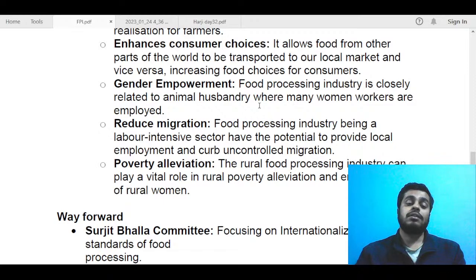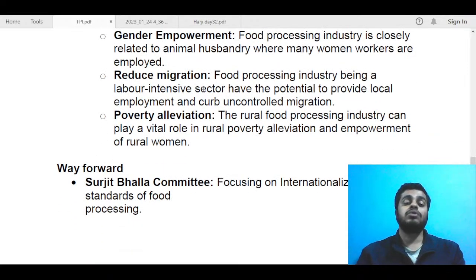Next, you can also talk about reduced migration. If food processing industries are established in tier 2 or tier 3 cities, migration will stop as people will get employment in their cities only. Next, this can also be a tool of poverty alleviation, because if food processing industries are established in rural areas, the rural economy can get a boost, and rural poverty alleviation and empowerment will follow.